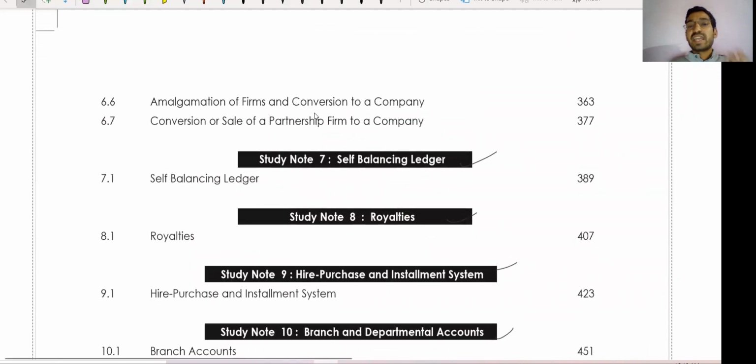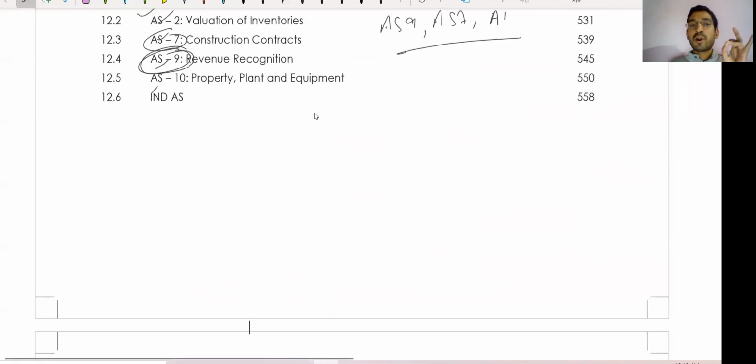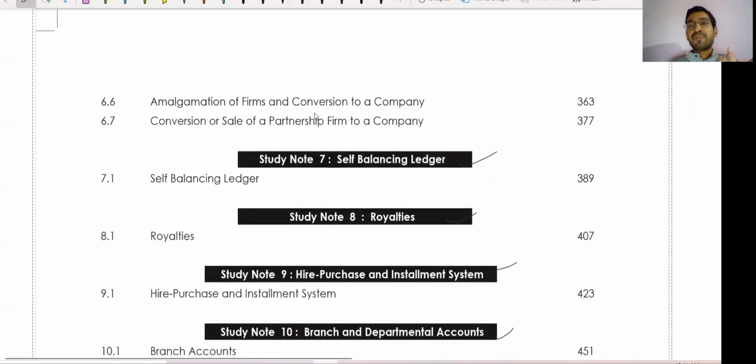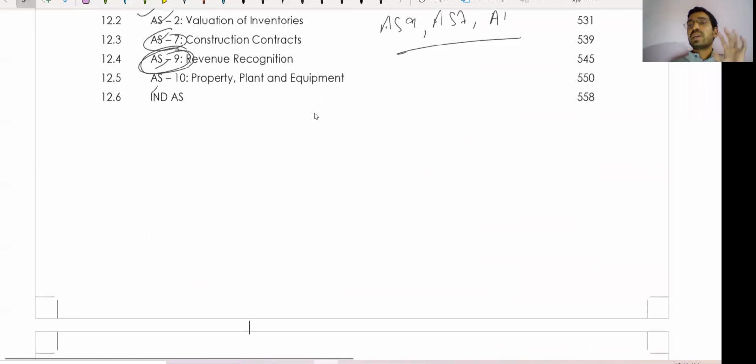Yes, guys, I will say that self balancing ledger is important, royalties is important, hire purchase and installment system is important, branch and department account is important. And for AS, I have said that AS9, AS7, AS1 is important. AS9 is one of the most important, then AS7, then AS1. And computerized accounting is simple. You can spend 1 or 2 days and complete the 10 marks.